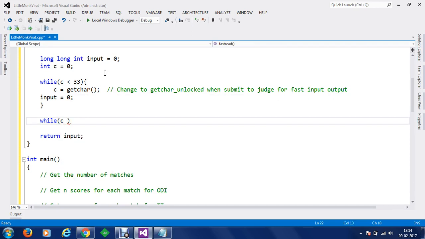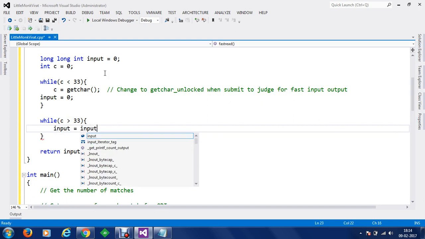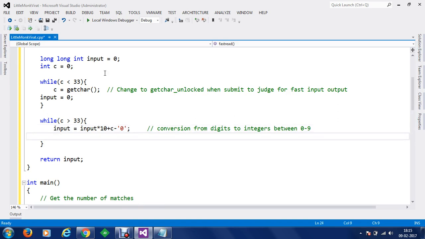If the value of C is greater than 33, then in this case we are going to convert the input into an integer, and this can be quickly done using this formula, input into 10 plus C minus 0, which is considered as conversion from digits to integers between 0 to 9. We can explain this a little later. That's used in competitive programming for fast input output.